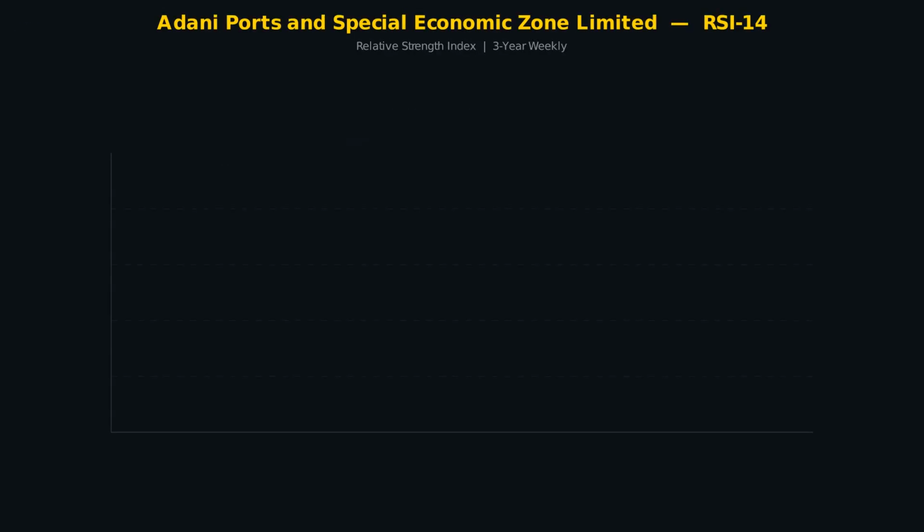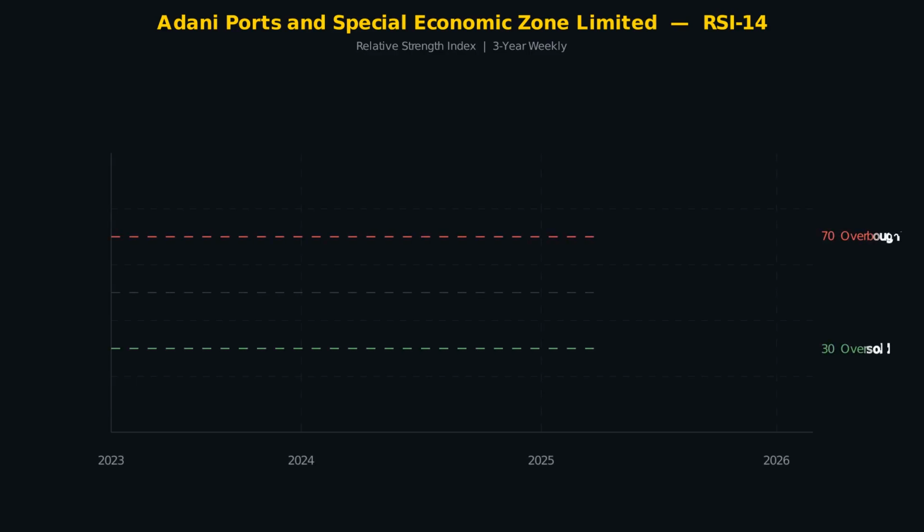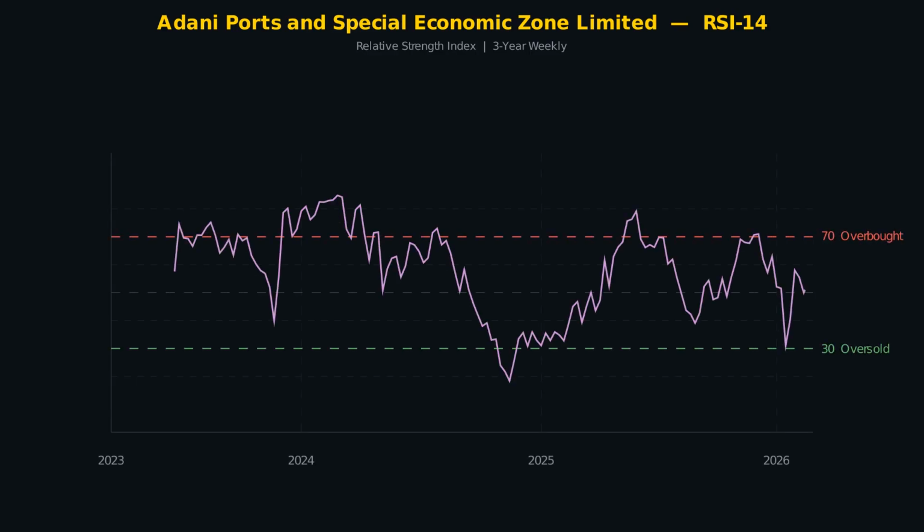Here is the RSI chart for Adani Ports and Special Economic Zone Limited over 3 years. The red dashed line at 70 marks overbought. The green dashed line at 30 marks oversold. The current RSI reading is 46.6. RSI is in neutral territory. Momentum is balanced between buyers and sellers.